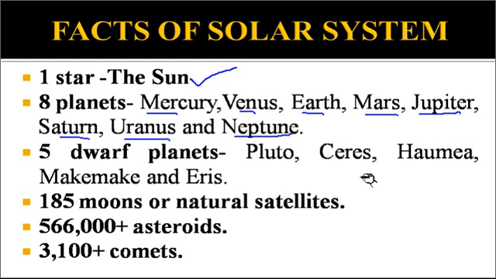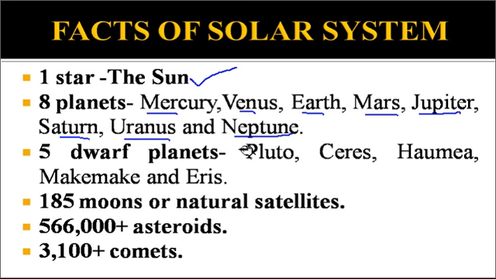Dwarf planets are those which do not qualify to be called a true or large planet. Earlier Pluto was regarded as a planet, but recently Pluto has been removed from the definition of a planet for various reasons. So now Pluto is regarded as a dwarf planet. There are 5 dwarf planets known to us, that is Pluto, Ceres, Haumea, Makemake, and Eris.